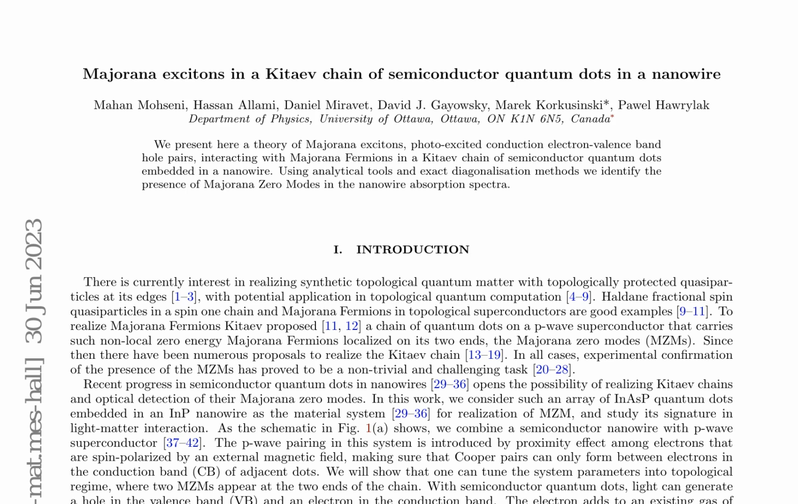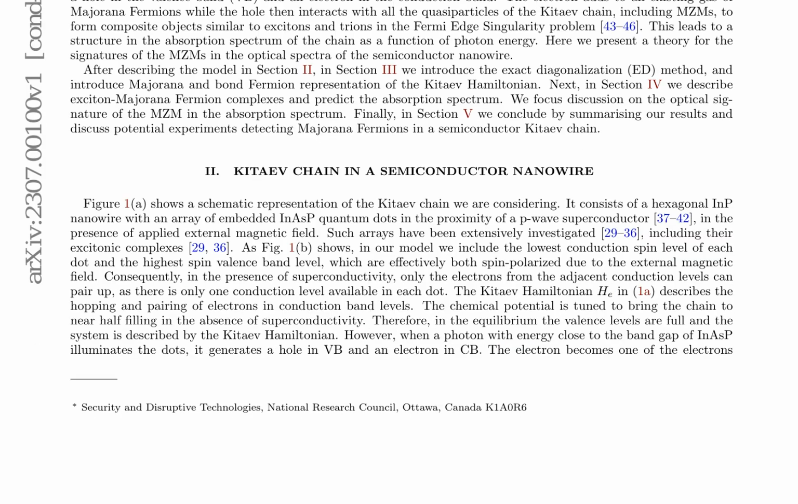The proposed system consists of a hexagonal InP nanowire with an array of embedded InAsP quantum dots, placed in proximity to a p-wave superconductor and under an external magnetic field. The Hamiltonian of the system, H, includes terms for electron and hole hopping, pairing between adjacent conduction levels, and Coulomb attraction between electrons and holes.